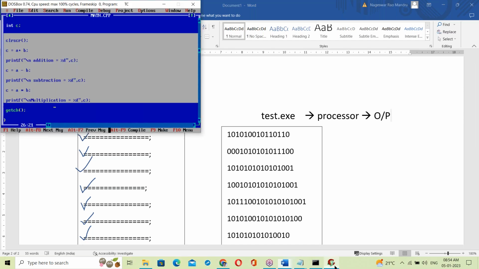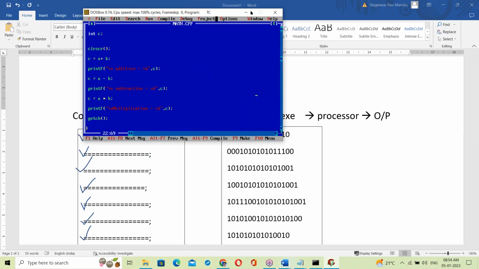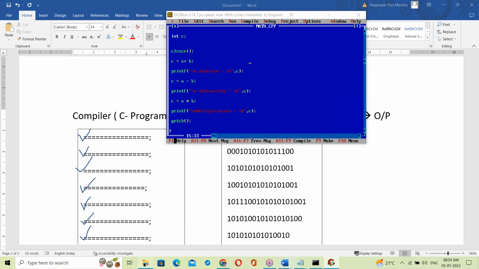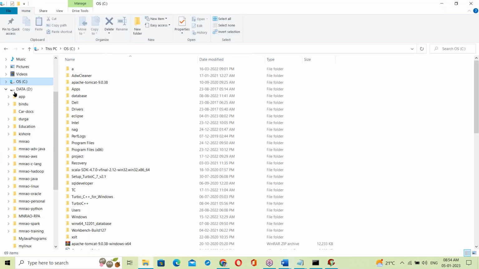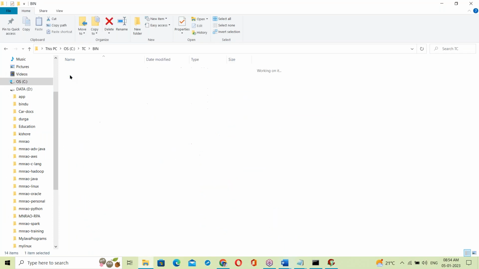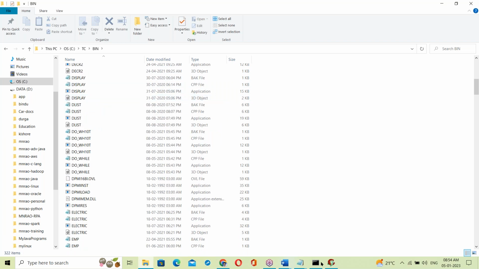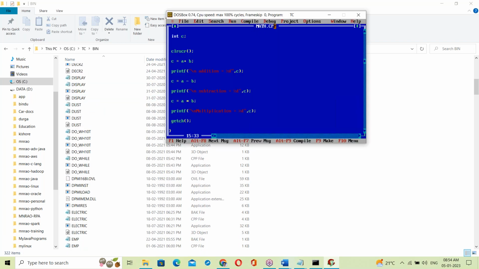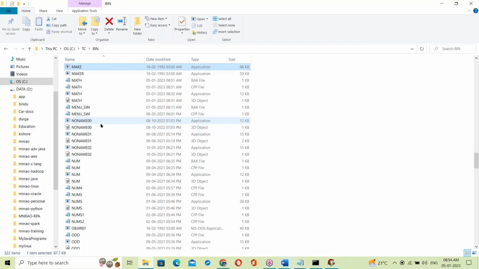Let me show that exe file also. See here, this is the program backend. In the C drive, Turbo C is installed here. Next, bin. Inside bin, all the programs are there. What is the name of the program? Math.cpp. CPP and C language are both the same. Both are compiler based. The CPP compiler, meaning C++, is used for C language also. So this is the math.cpp file here.